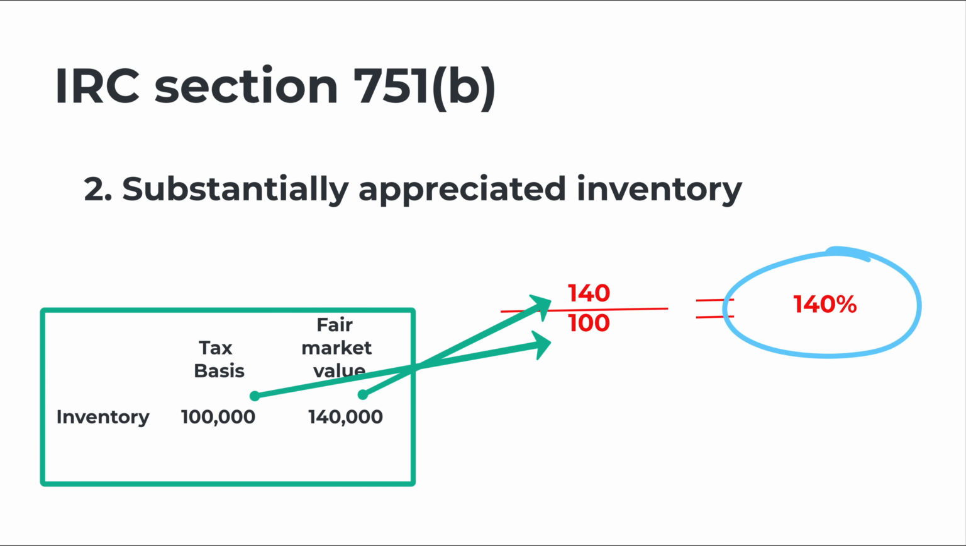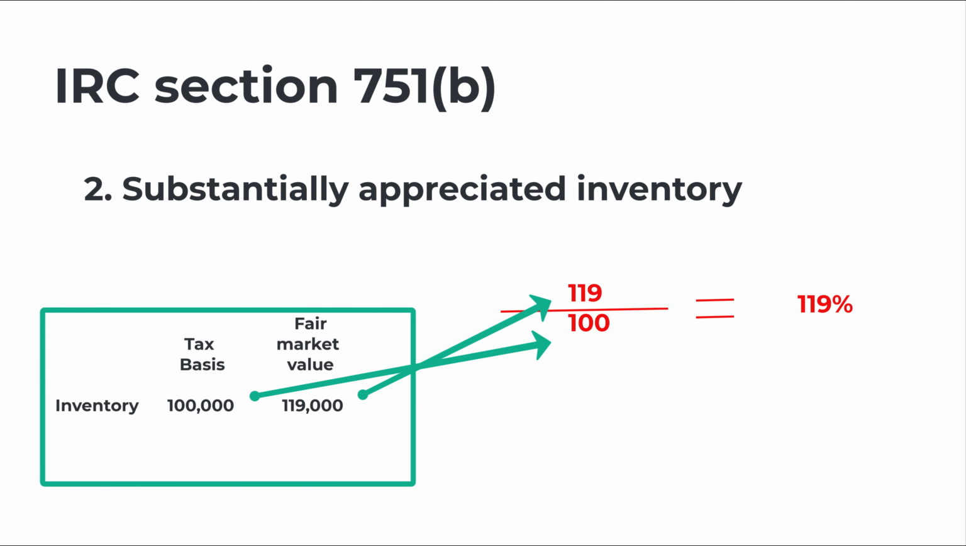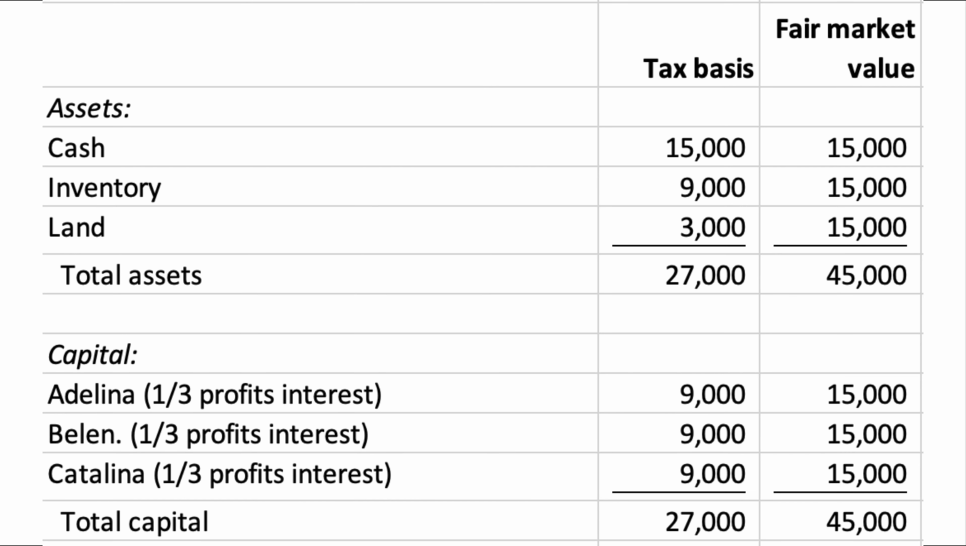For example, if a partnership owned inventory with a fair market value of $119,000 and a cost of $100,000, it would not be substantially appreciated and could be excluded from the disproportionate distribution calculations. But if the fair market value rose to $121,000, then it would be substantially appreciated and therefore should be included in the calculations. In this video, we'll stick with substantially appreciated inventory to illustrate the somewhat complicated idea of disproportionate distributions.